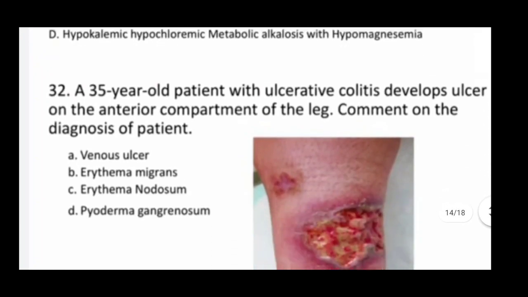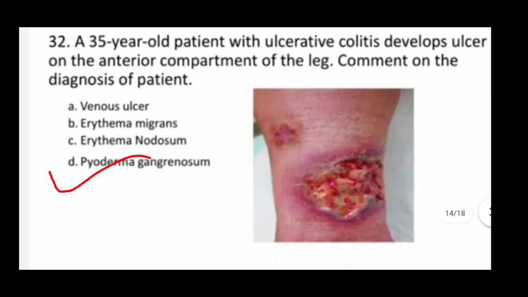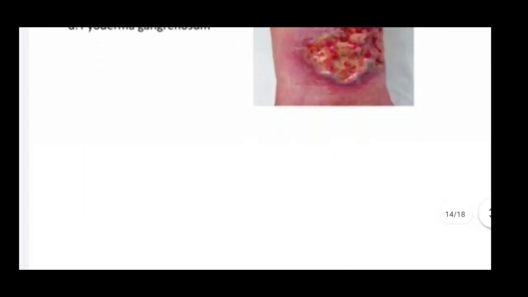Next one. A 35-year-old patient with ulcerative colitis developed ulcer on the anterior compartment of leg. Comment on the diagnosis of patient. So in this correct answer is pyoderma gangrenosum.